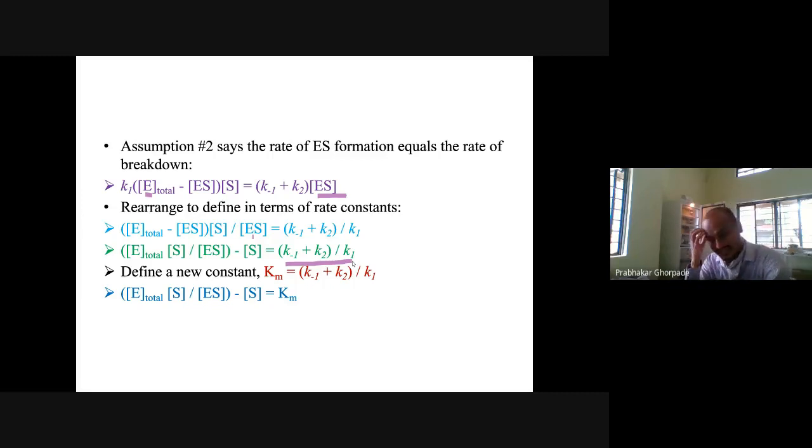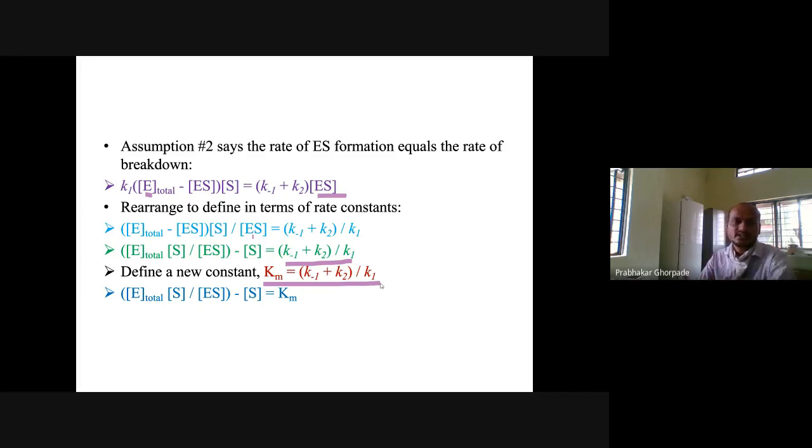So we have so many reaction rate constants involved. We don't want to keep this many rate constants. We want to show the reaction as simply as possible. So instead of saying all these things, we call this the Km value. Okay, so that is what the Michaelis Menten constant is. That is K minus 1 plus K2 divided by K1.